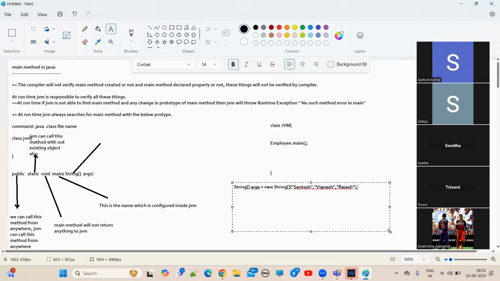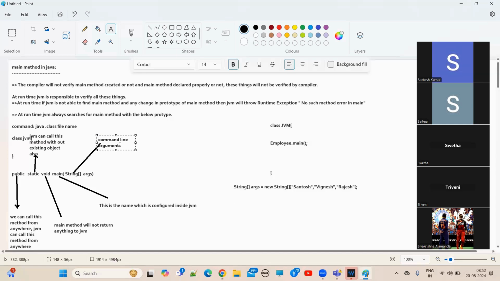Come on, everyone. This Santosh, Vignesh, and Rajesh, who will pass? JVM has to pass. Can JVM pass these values? Can we edit JVM as a programmer? No, sir. We cannot edit. So these values we can pass from the command prompt. That's why these arguments we call command line arguments.